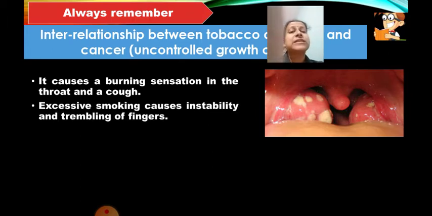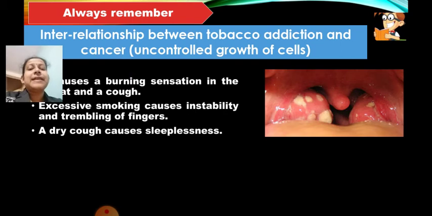Excessive smoking causes instability and trembling of the fingers. That means a person who is smoking all the time will have shivering fingers. That is called trembling of the fingers. Then a dry cough causes sleeplessness.